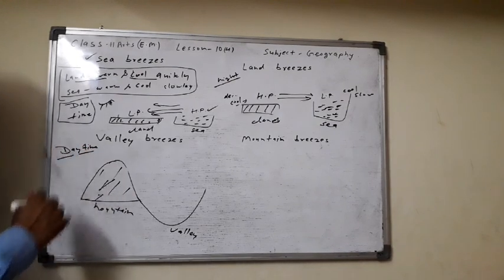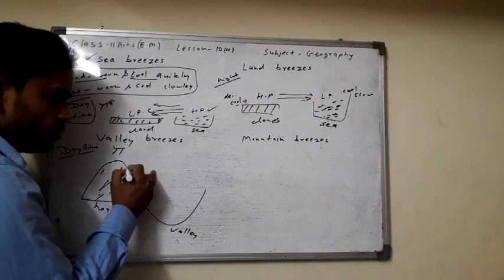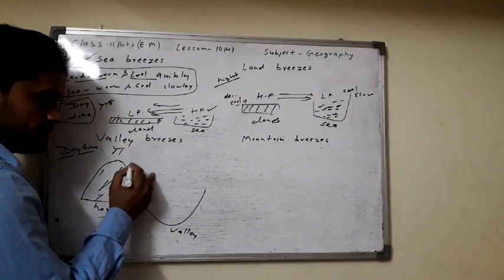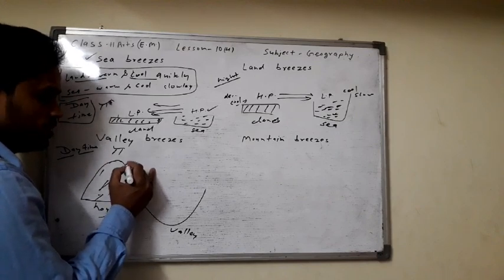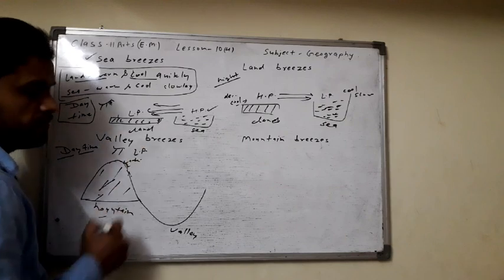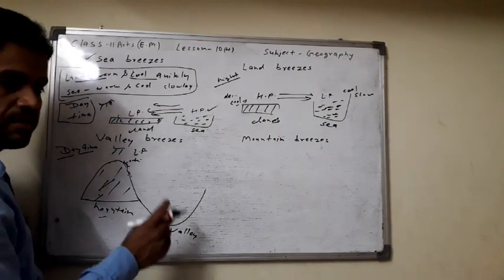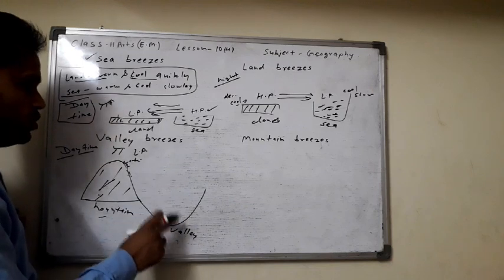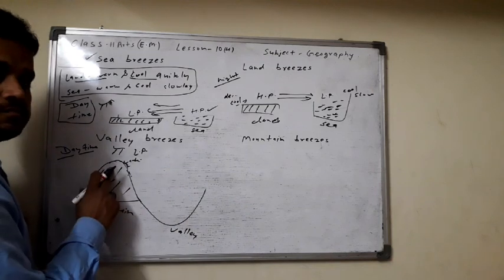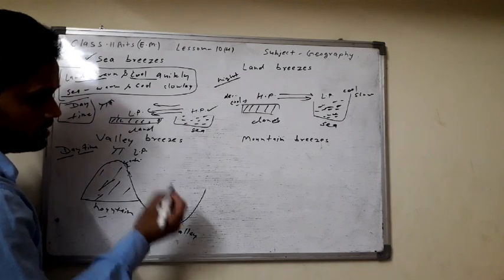In daytime, the sun rays fall straight on the mountain surface, and the mountain surface warms quickly, so low pressure develops here. In the valley region the temperature is lower than the mountainous surface, so high pressure develops.